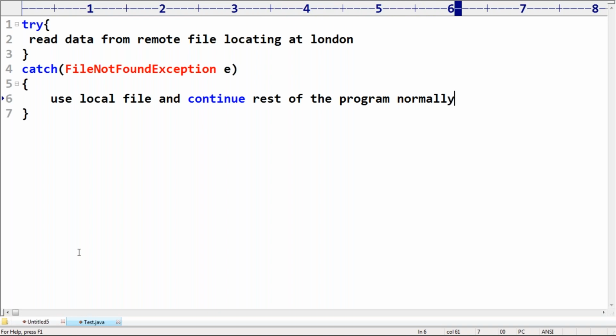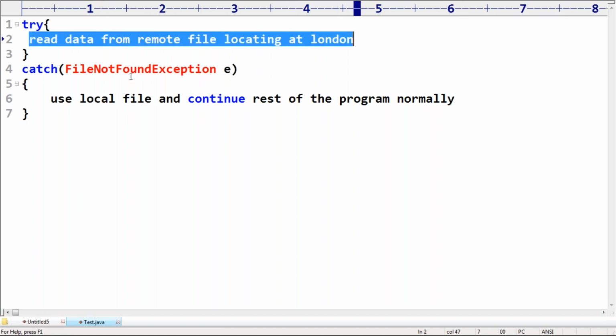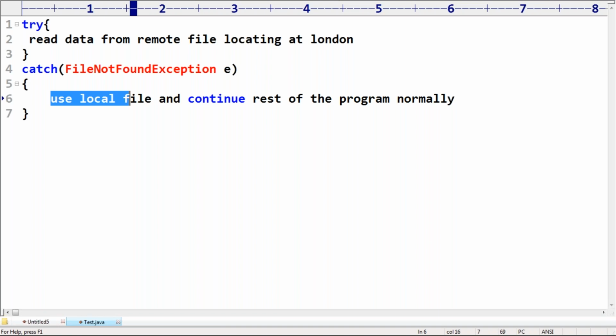I hope now everyone is in a position to understand, right? Sir, where is the main flow? The main flow is always taken inside the try block. Within the try block, if there is a problem, then the alternative flow is already there inside the catch block. In the main flow, if there is a problem, the alternative flow is already there with me. Then happily with the alternative flow, we can continue the execution. That itself is nothing but exception handling.